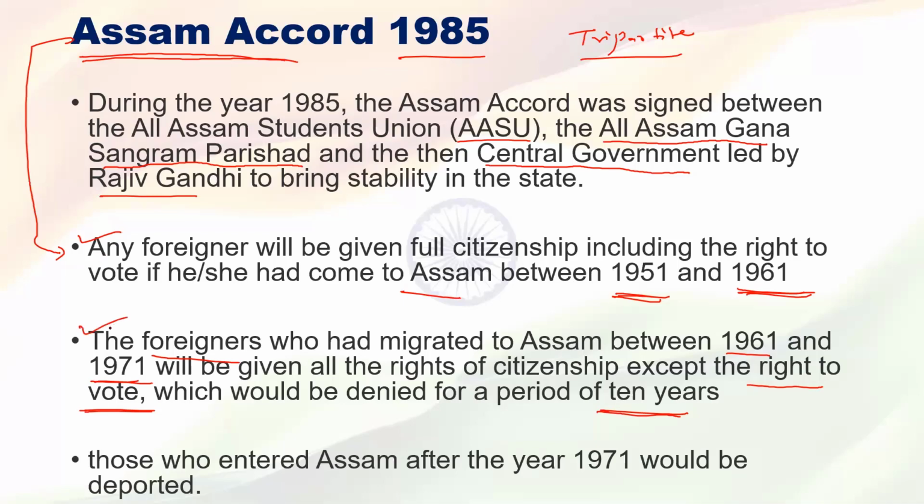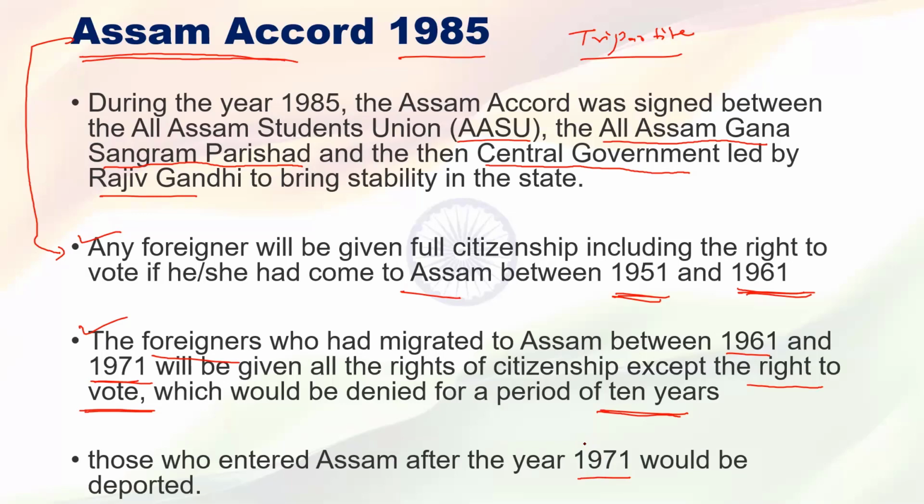Okay, understood. First provision, second provision, then third provision. What was the third provision? Any migrant who enters Assam from Bangladesh. Bangladesh came into existence on 26 March 1971.